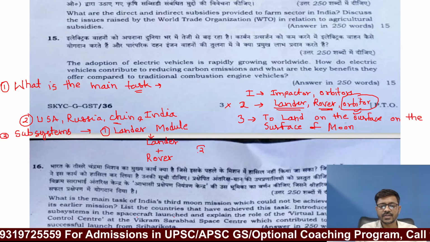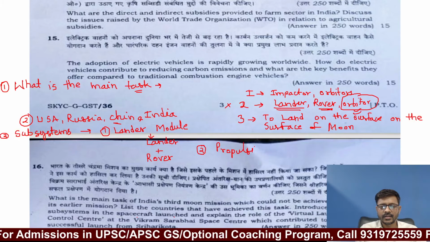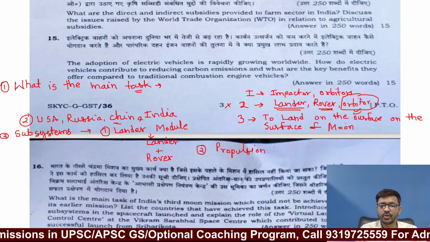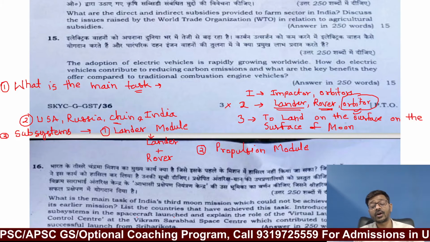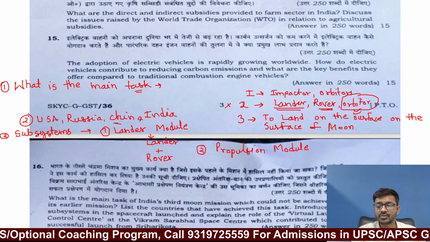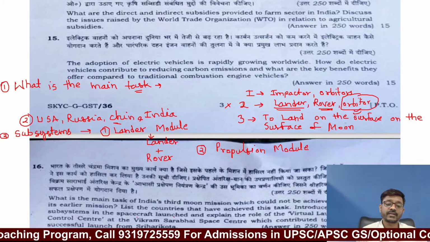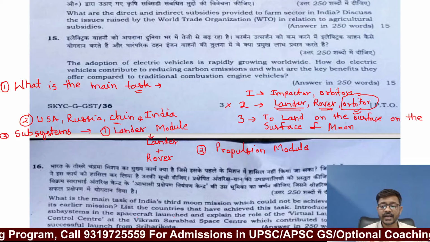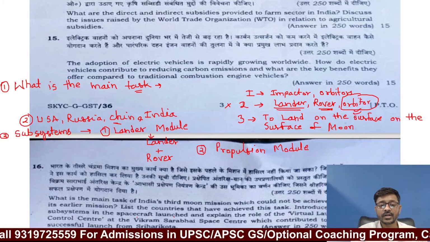And the second subsystem was the propulsion module. The main objective of this propulsion module was to take the lander module to the desired orbit in the moon's orbit, and then land it towards the surface of the moon. So these are the two subsystems, plus there were multiple devices that were present on this lander module or on the rover.